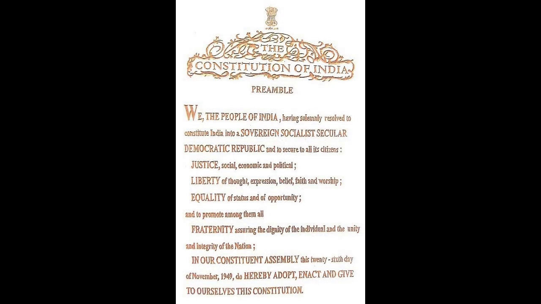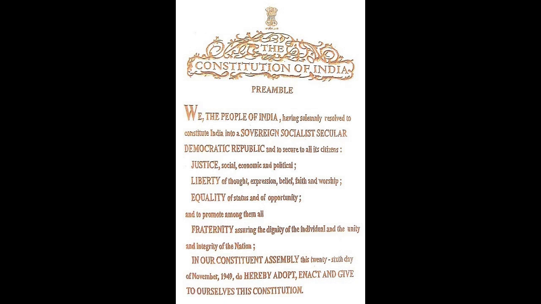The Constitution of India, Preamble. We, the people of India, having solemnly resolved to constitute India into a sovereign, socialist, secular, democratic republic and to secure to all its citizens justice, social, economic, and political, liberty of thought, expression, belief, faith, and worship, equality of status and of opportunity, and to promote among them all fraternity, assuring the dignity of the individual and the unity and integrity of the nation.